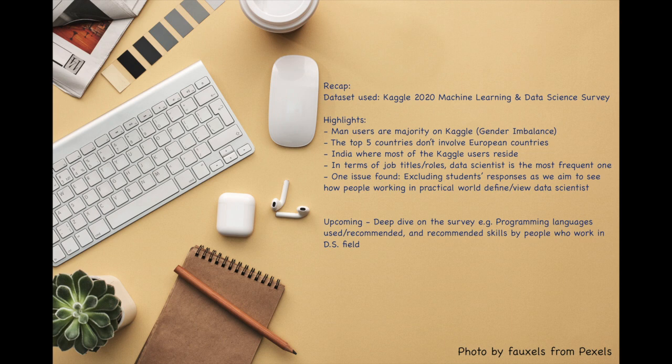The third is that India is where most Kaggle users reside. In terms of job titles and roles, data scientist is the most frequent once we exclude the student population. Last but not least, we found one issue: if we're trying to see how people working in the practical world define data scientists, we should exclude student data.